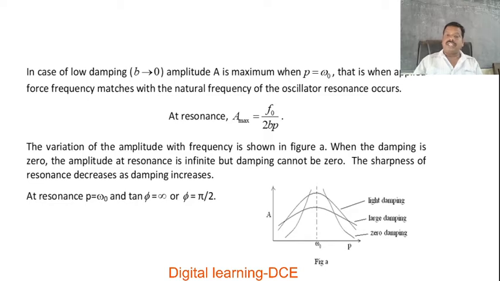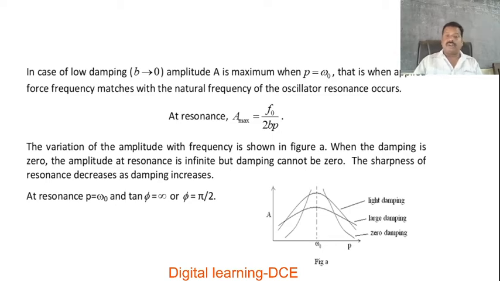When the damping is 0, theoretically, when B tends to 0, the amplitude at resonance is infinite. But damping cannot be 0. In any medium, there is some friction or resistance. Because of the resistive force, damping should always be there, even though it is small.